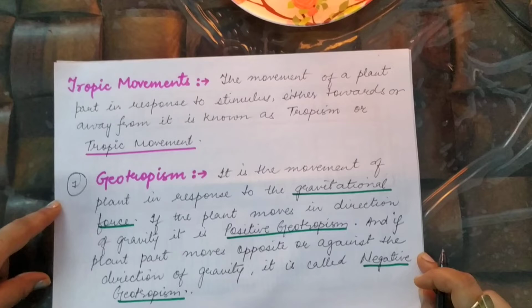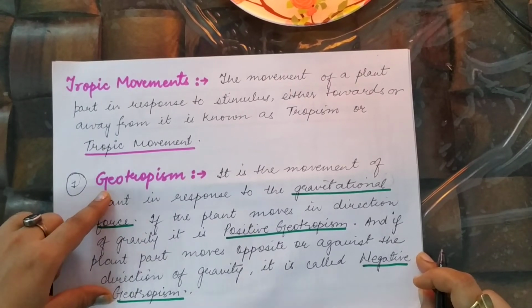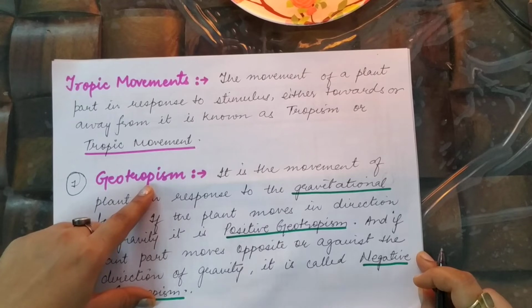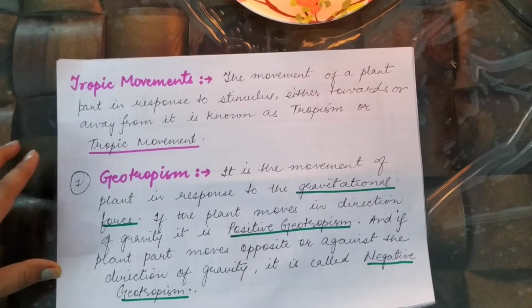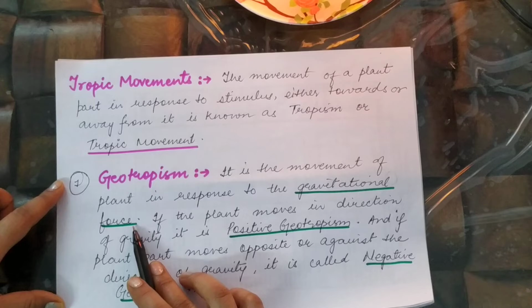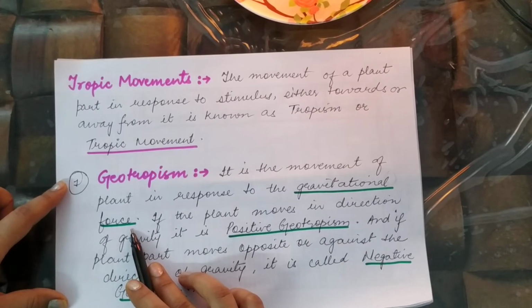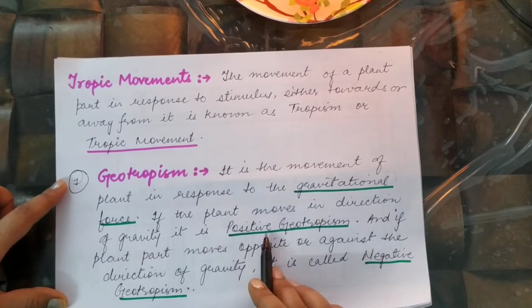So the first kind of movement of plants we are going to study is geotropism. Geo means earth, tropism means movement. That means movement of plants towards or away from the earth. It is the movement of a plant in response to the gravitational force. If the plant moves in the direction of gravity, it is positive.